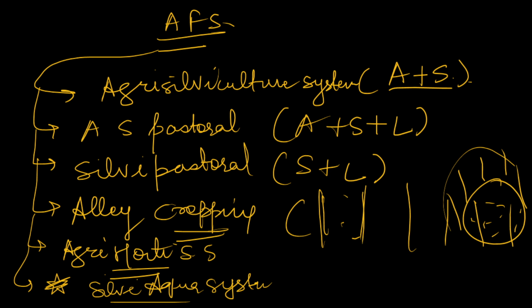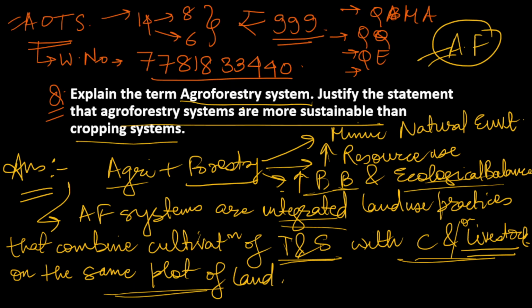Now the second part of the question is asking us about how agroforestry systems are more sustainable than cropping systems. So obviously we will write the benefits of agroforestry systems to justify the statement that yes, it is more sustainable. So how is it more sustainable? First of all, you can write here environmental benefits.